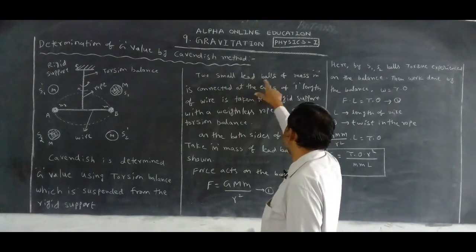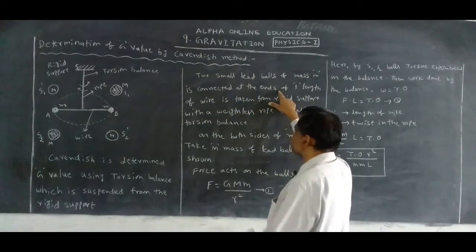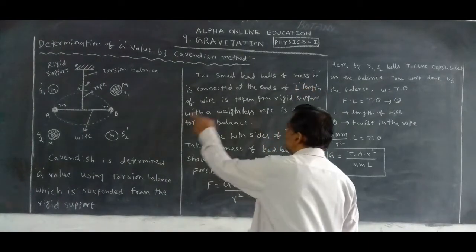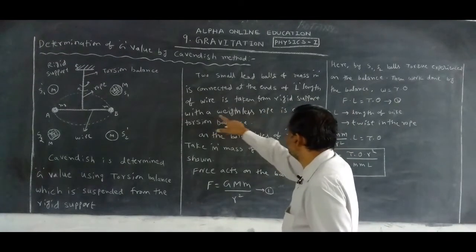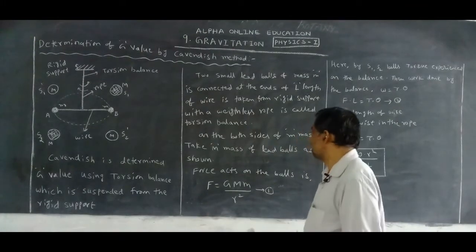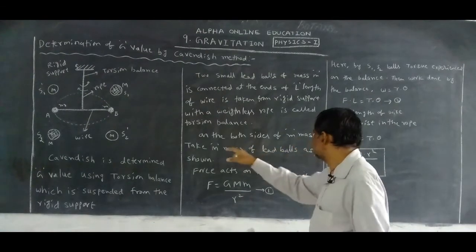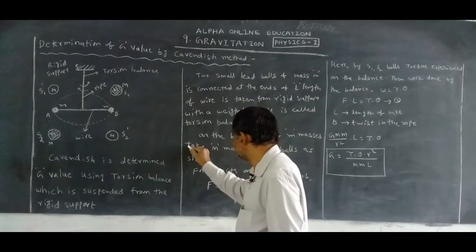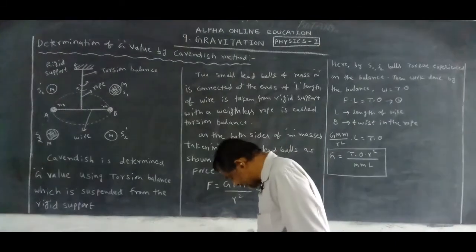Cavendish determined the capital G value using a torsion balance, which is suspended from the rigid support. Two small lead balls of mass m are connected at the ends of a wire of length capital L, which is hung from a rigid support with a weightless rope. On both sides of the m masses, capital M mass lead balls are taken, as shown in the figure.